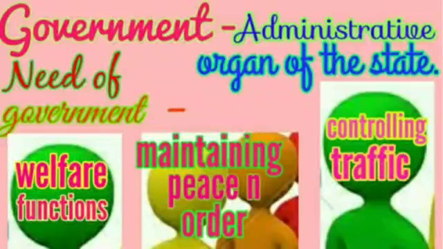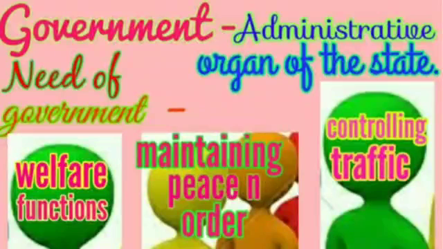The government also performs many welfare functions such as opening schools and colleges, building roads and bridges, digging canals, setting up different industries, opening hospitals, and setting up medical facilities also.